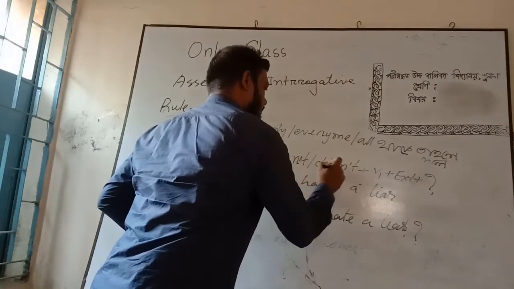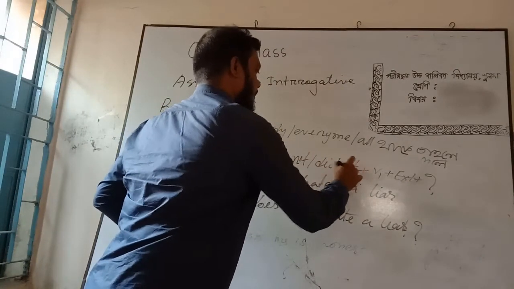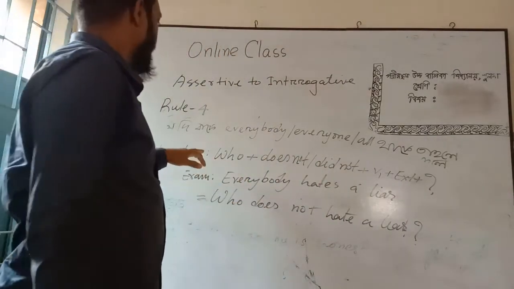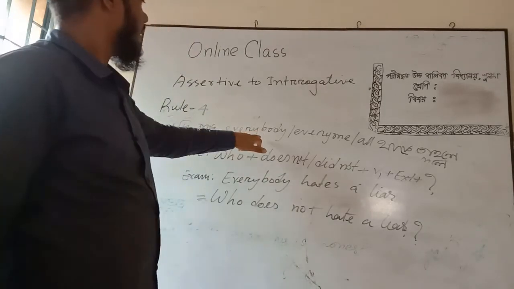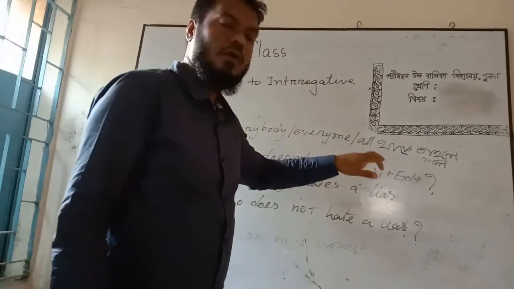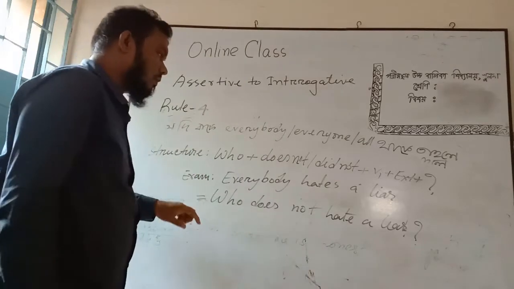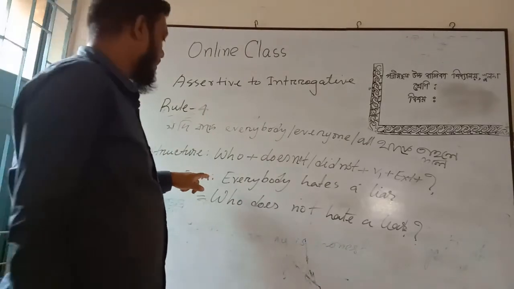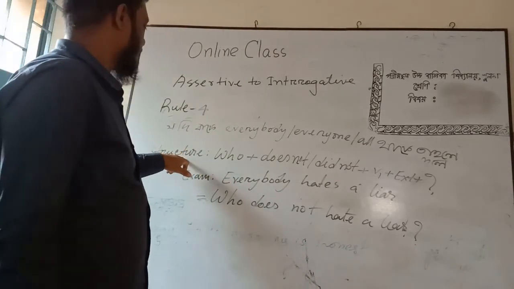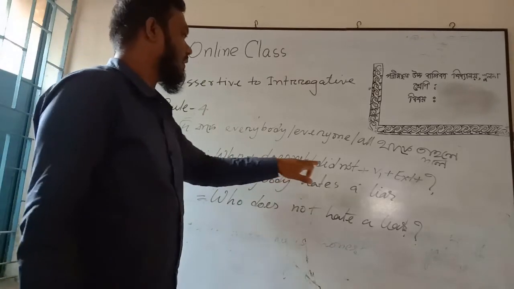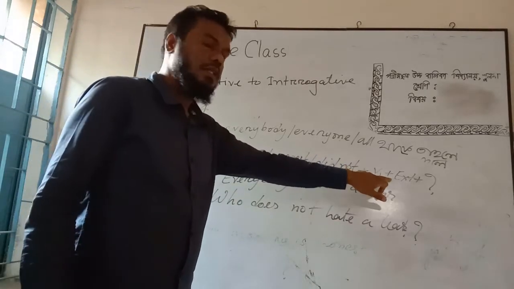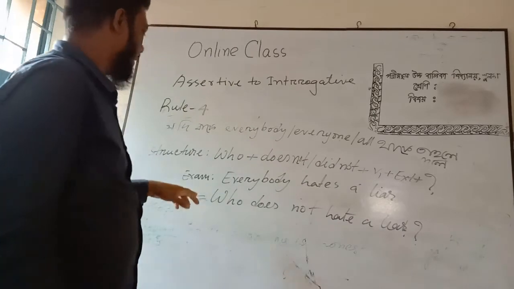Does not or did not. If we find in the sentences the word everybody or everyone or all, we have to convert the sentence from affirmative to interrogative like this structure: who plus does not or did not plus present form of verb plus extension plus note of interrogation.